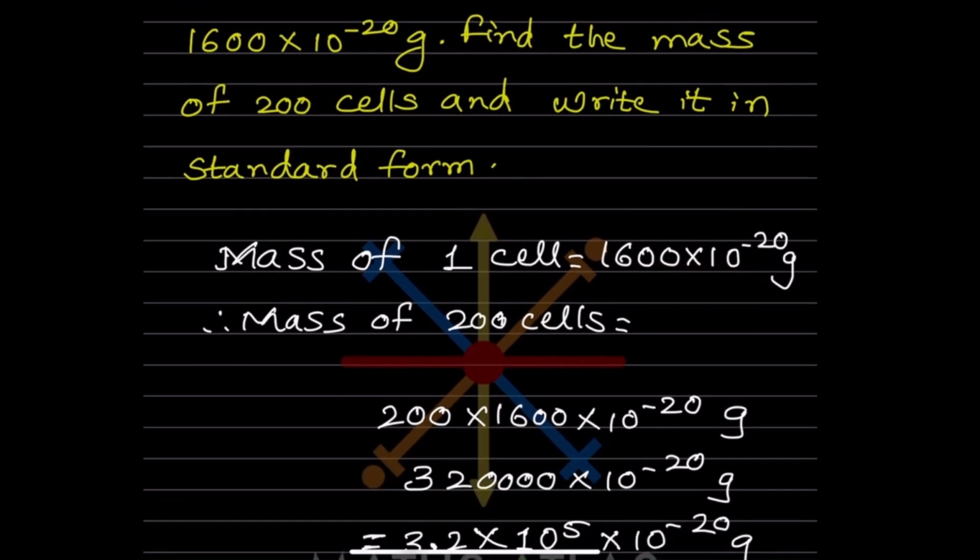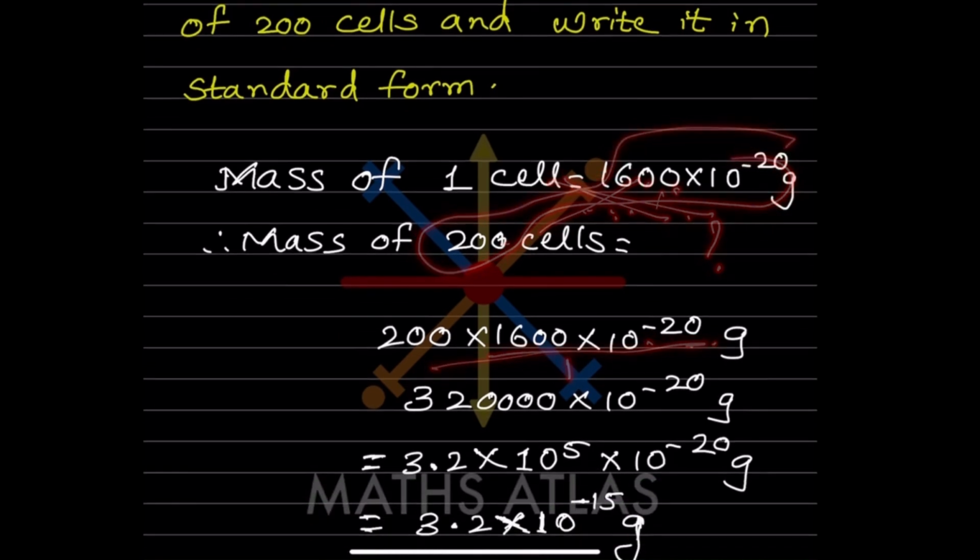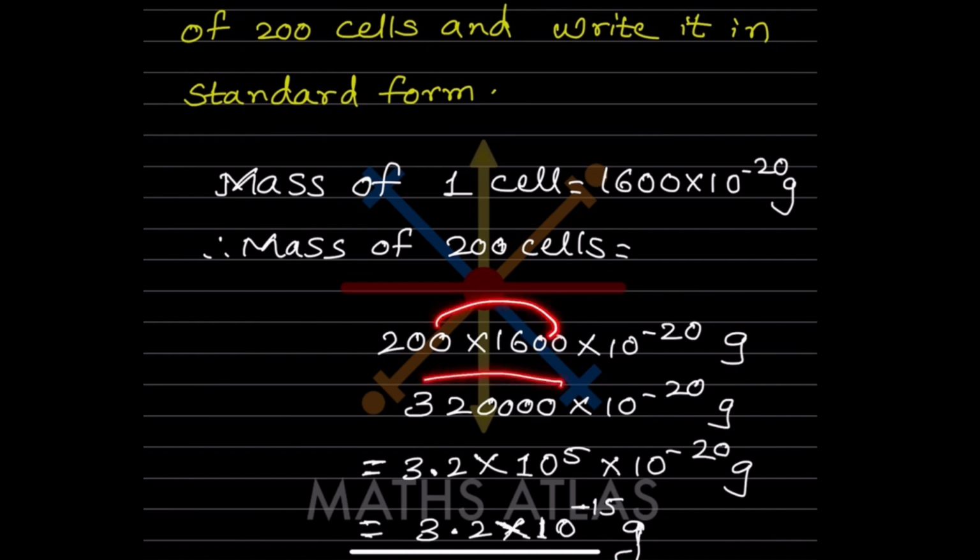So again what we are going to do, cells and cells together. Here we don't know what that is, so we are going to cross multiply. Always, the two numbers are going to be in the numerator. So 200 into 1600 into 10 raised to minus 20, divided by 1. Usually you don't write that 1. So when you multiply this, you get 320000 into 10 raised to minus 20.